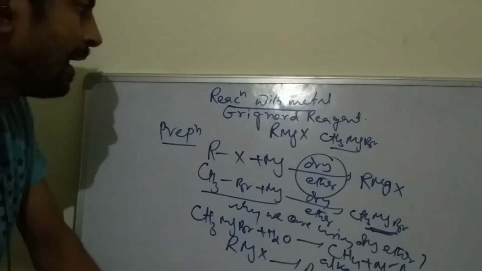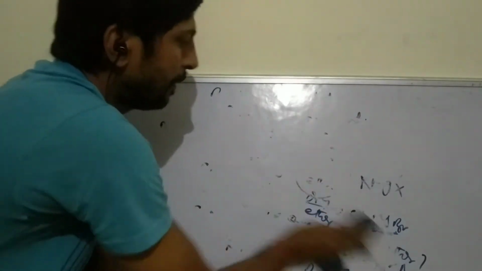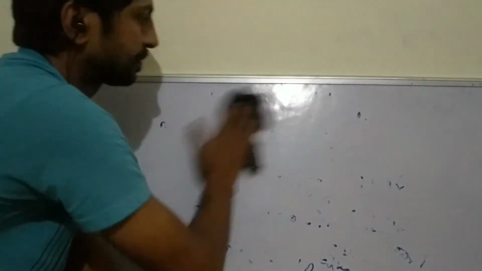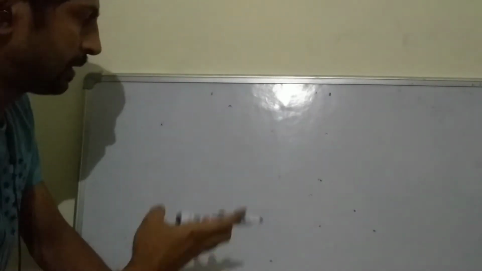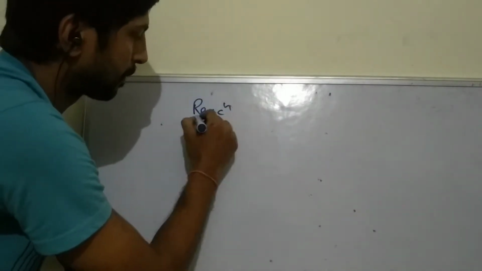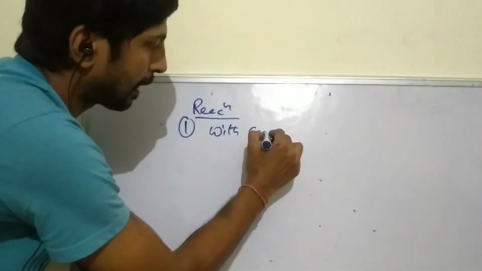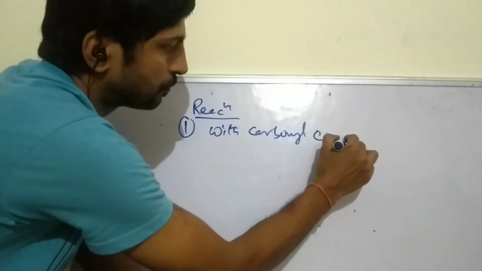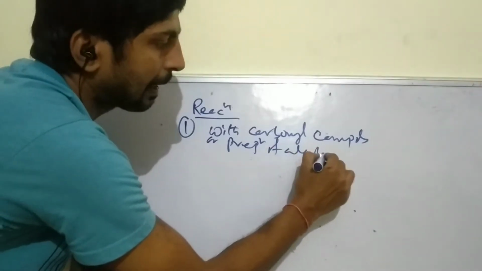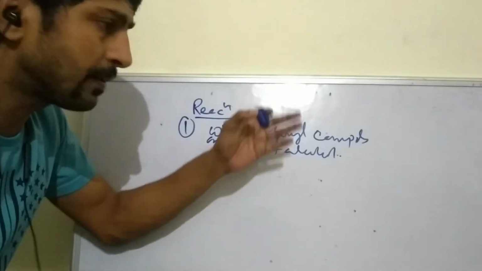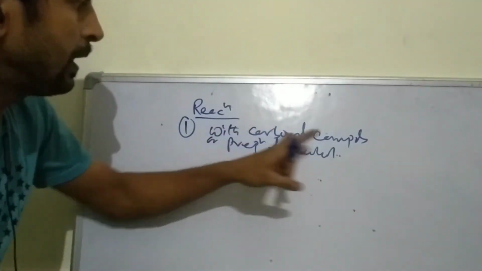Then we discuss the reactions of Grignard reagent. Number 1, reaction with carbonyl compounds for preparation of alcohol. We have discussed preparation of alcohol in terms of preparation, also in terms of reaction.